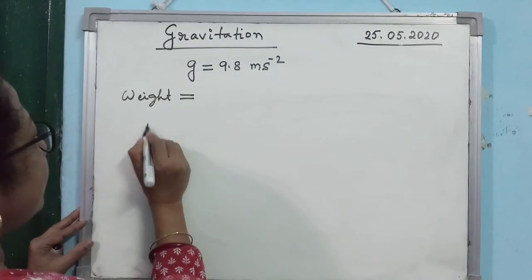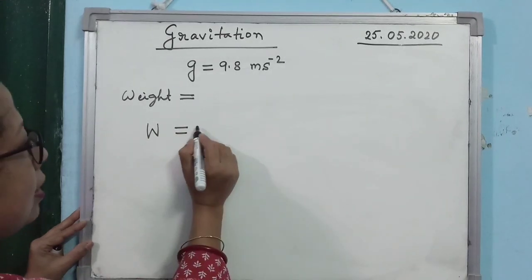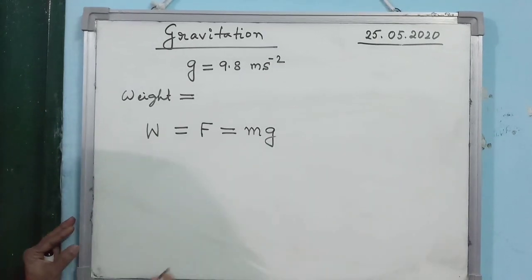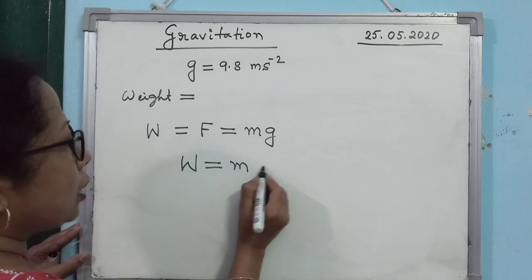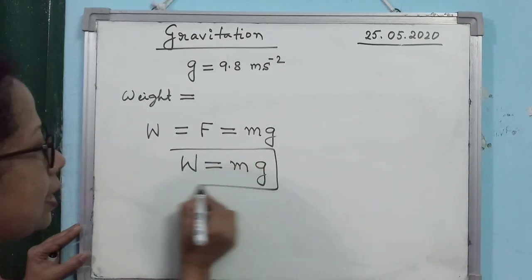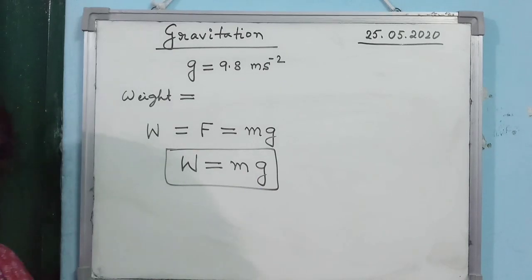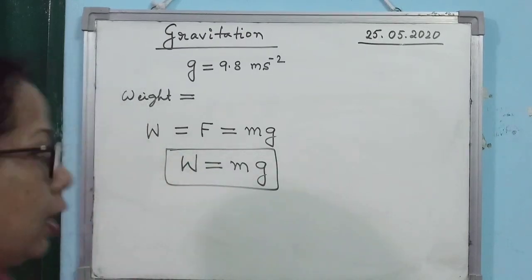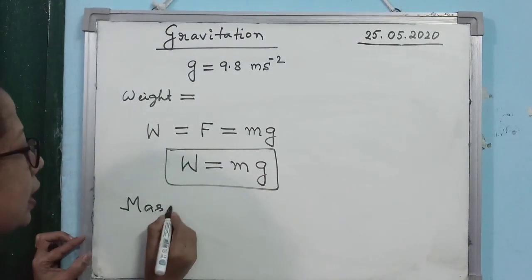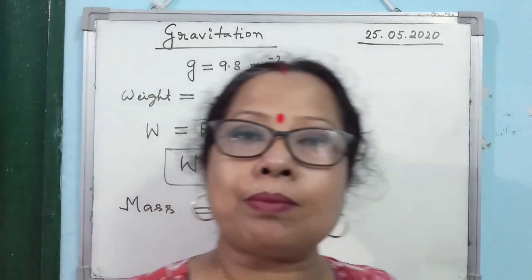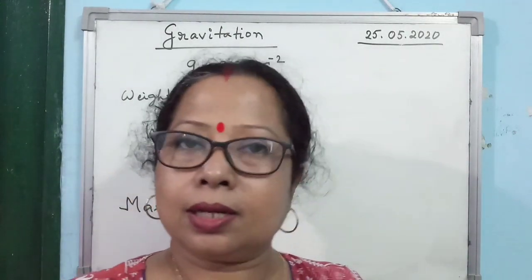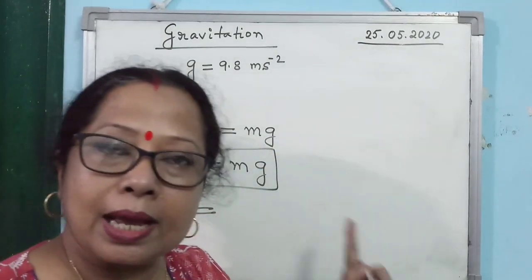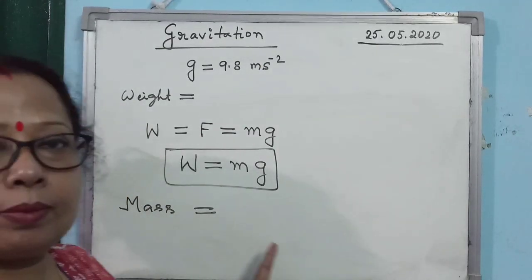So you see, just now we have seen the gravitational force exerted by earth on a body is given by m into g. So what is the expression for weight of a body? The expression for weight of a body is given by mass into the value of g. Is that clear? So the next question will arise, what is mass? Mass is the amount of matter present in the body. Clear? Now here, girls, I have not written the definition of weight and mass here, but verbally I have said it, so you must write it down in the study material notebook.